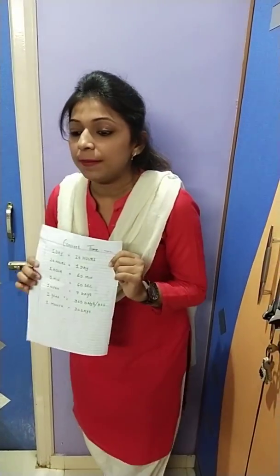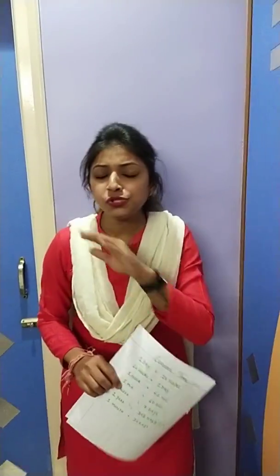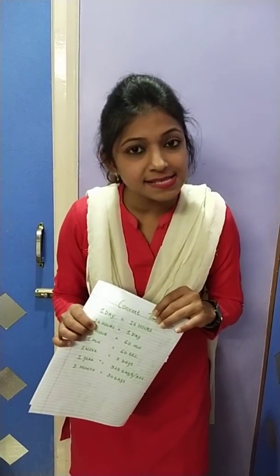One example I am having: I went to Delhi on 5th March and I returned back on 10th March. How many days did I stay in Delhi?